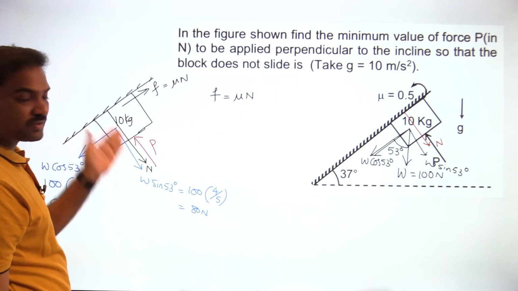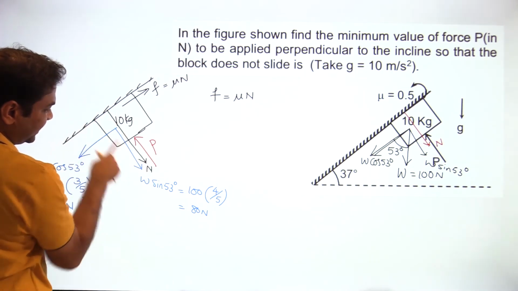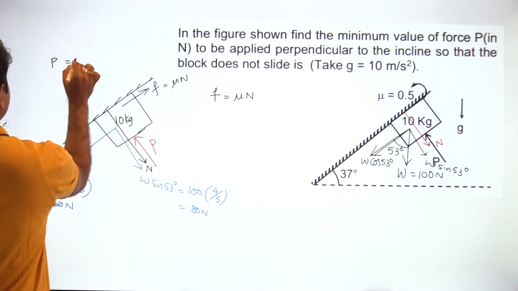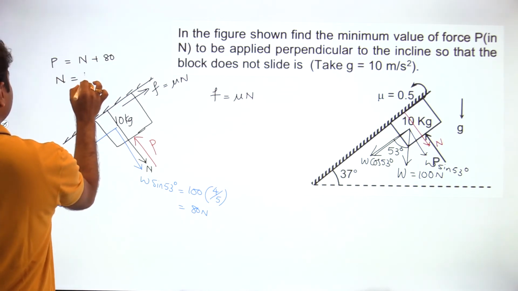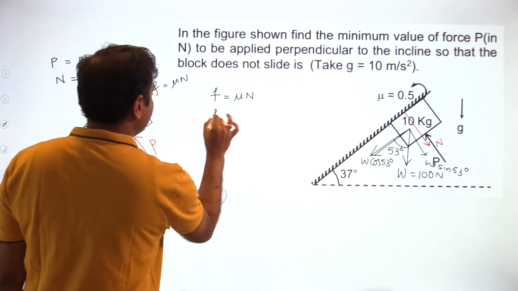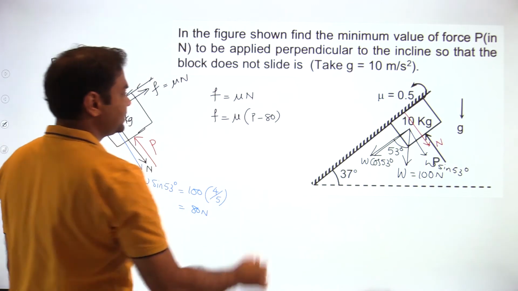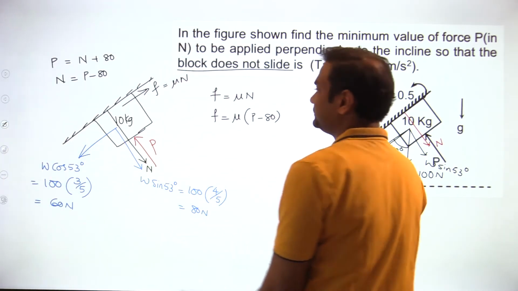Now vertically you balance the forces. So P is acting in the upward sense. N and 80 are acting in the downward sense. So I can write down P is equal to N plus 80. Then the N value is equal to P minus 80. Okay? So then the friction value is equal to mu into P minus 80. This is the friction.